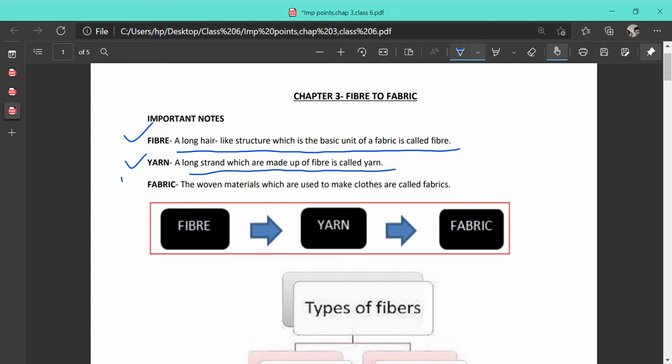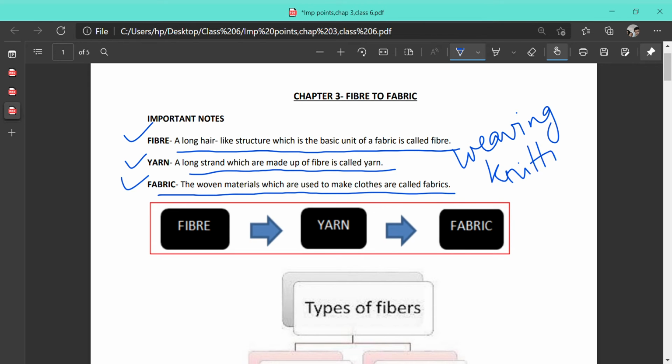And next, what is fabric? The woven material which is used to make clothes is called fabric. So this yarn that we obtain is converted into fabric by two different processes. One is weaving and the other one is knitting. Okay, so now we are going to read about all these processes in detail.